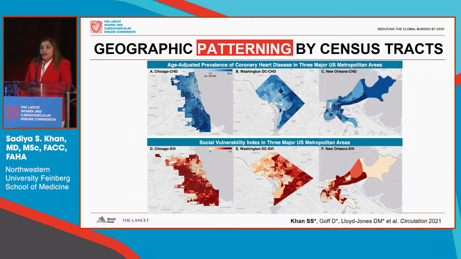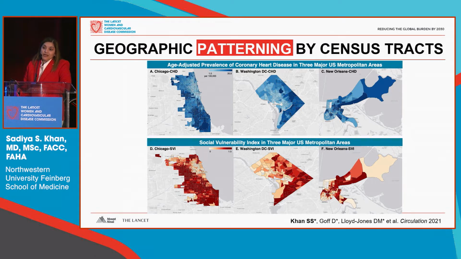If we move beyond the county level labeling of rural versus urban and think about the neighborhood or census tract level, we know that there are significant disparities even within a major metropolitan area. And shown here are 3 of those in the United States for Chicago, Washington, D.C., where we are now, and New Orleans. Now, these 3 cities were chosen because they unfortunately have the largest life expectancy gap in the United States, where Chicago, where I'm from, has a 30-year gap within an 8-mile radius in the city. And the leading cause of that is coronary heart disease.